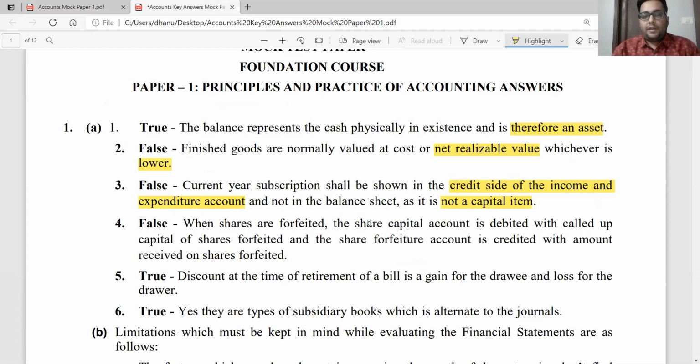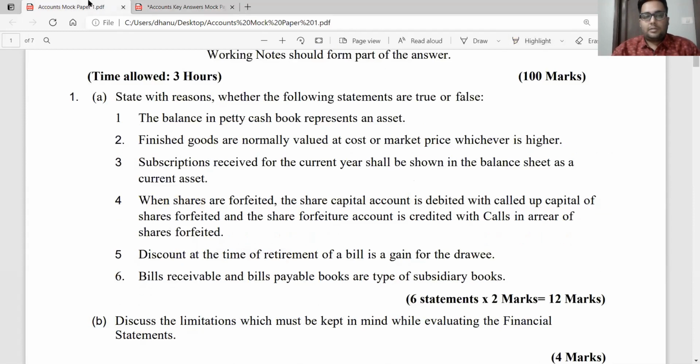When shares are forfeited, the share capital account is debited with called up capital. Up to there, the statement was true, but then share forfeiture account is credited with the amount received on shares forfeited. It is not the amount of calls in arrears, it is the amount received on the shares which have been forfeited. Therefore, statement number 4 is false.